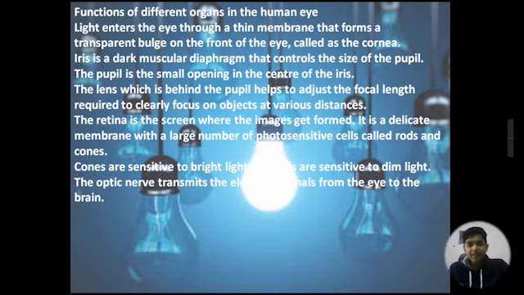It is a delicate membrane with a large number of photosensitive cells called rods and cones. Cones are sensitive to bright light signals, and rods are sensitive to dim light. The optic nerve transmits the electrical signals from the eye to the brain.